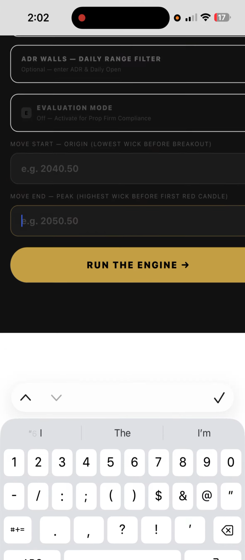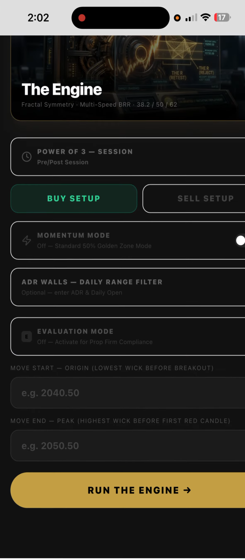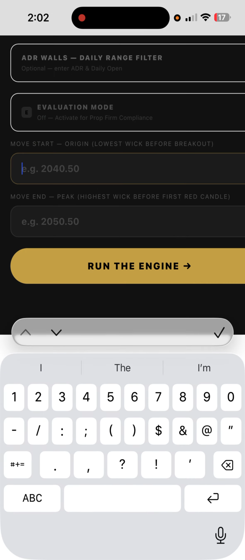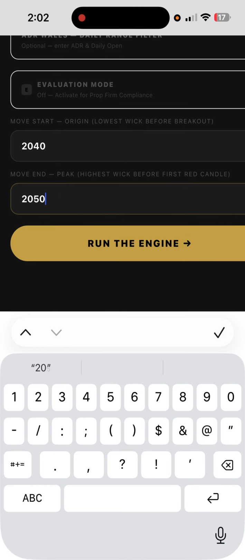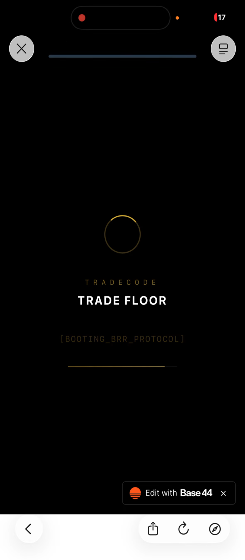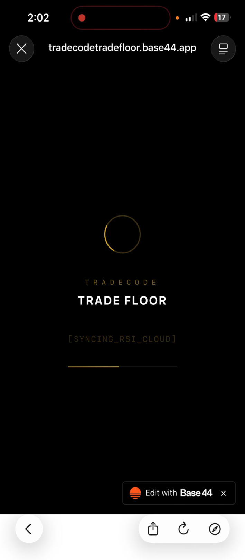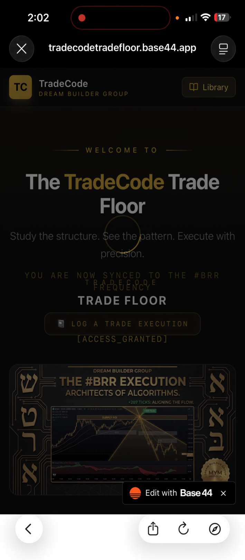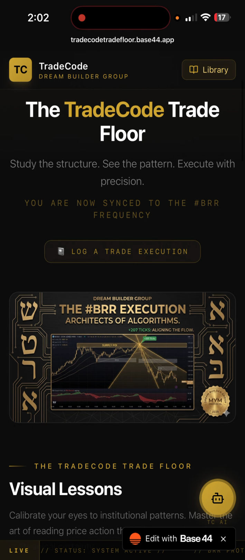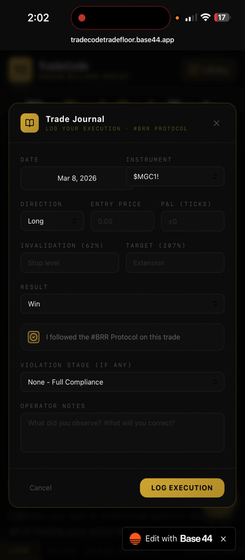And if that's not enough, boom. If that's not enough, let me show you this. If that's not enough for you, we got the TradeCode trade floor. Look how beautifully that loads up. Boom. And if you're still lost, we have another trade journal here on the TradeCode floor.